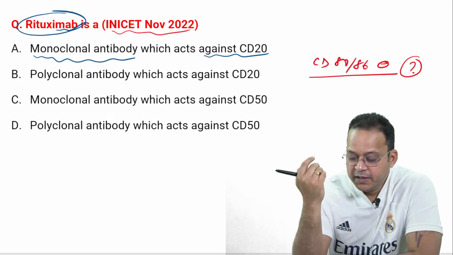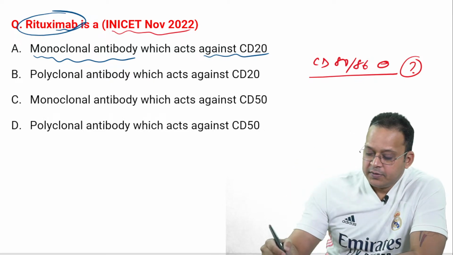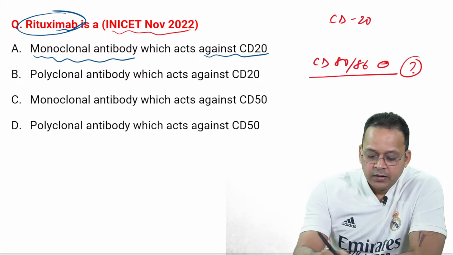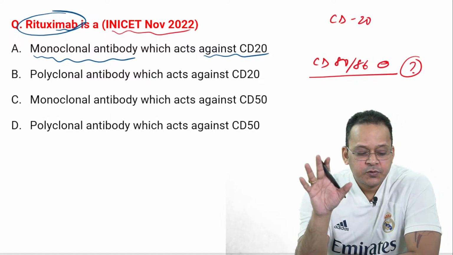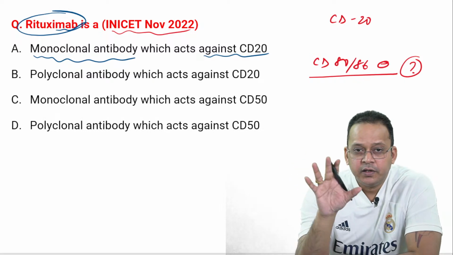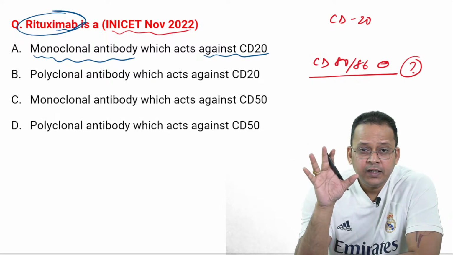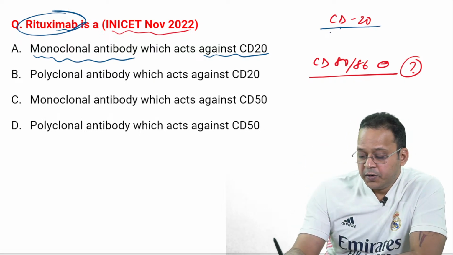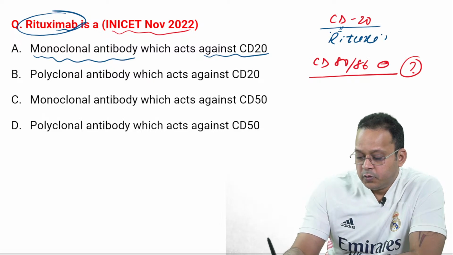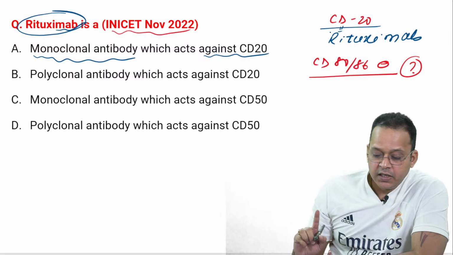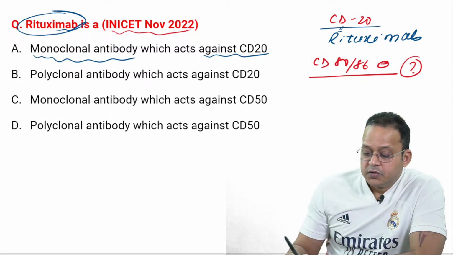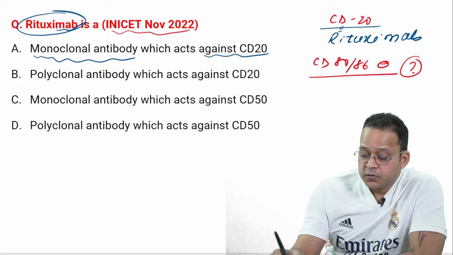Any drug that blocks CD80-86. Now see, I'll tell you a story here so that you can remember the CD20 blocker and the CD80-86 blocker, right? So the CD20 blocker, all of you know, is rituximab. The CD80-86 blocker is abatacept. So the story goes like this.